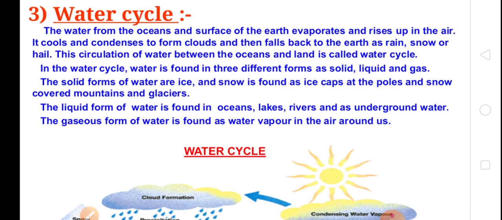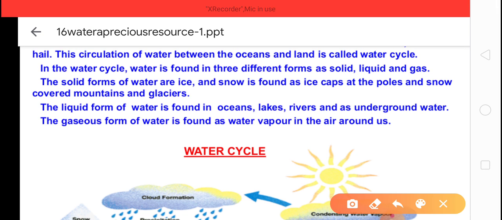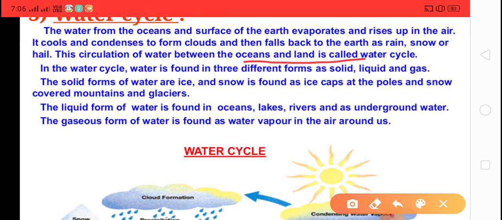Now the third step, when the water falls back to the earth as rain, snow or hail, this is called precipitation. So this circulation of water between ocean and land is called the water cycle.